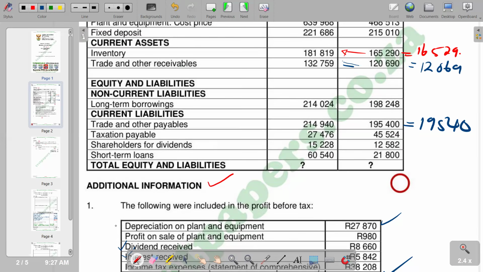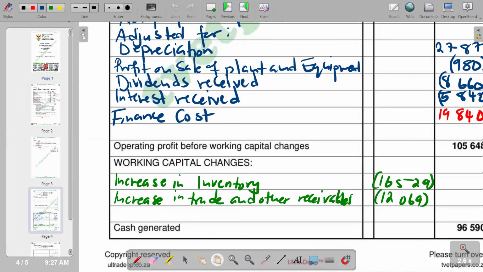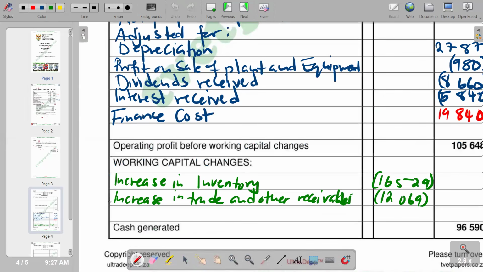So we come here, we indicate an increase in trade and other payables, and we got 19,540, which is a positive.